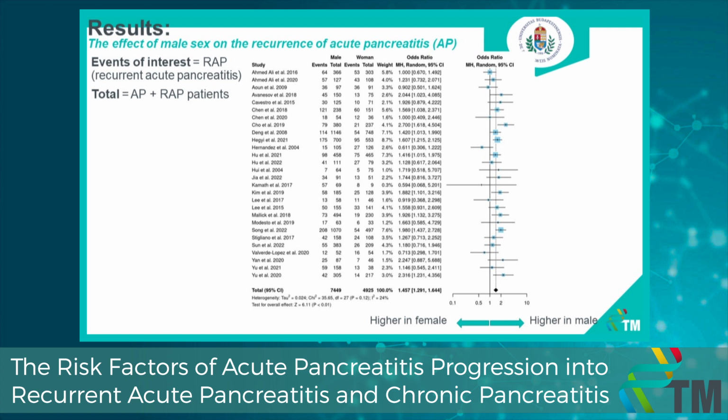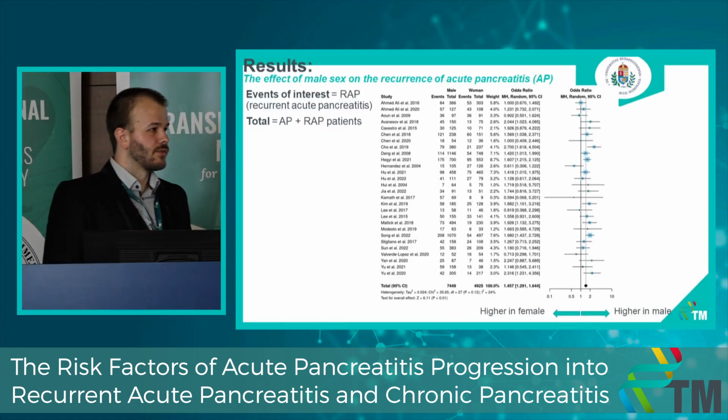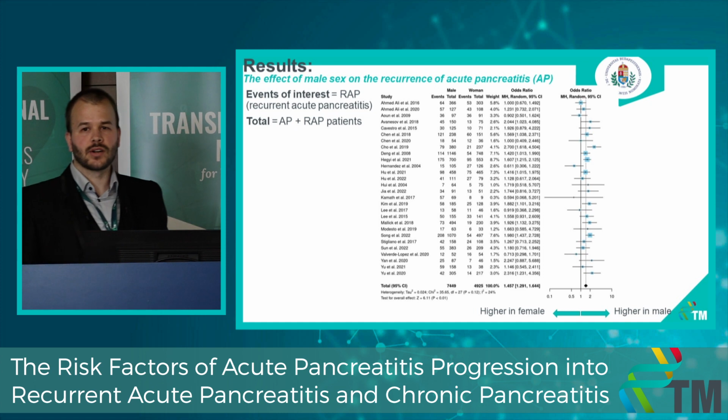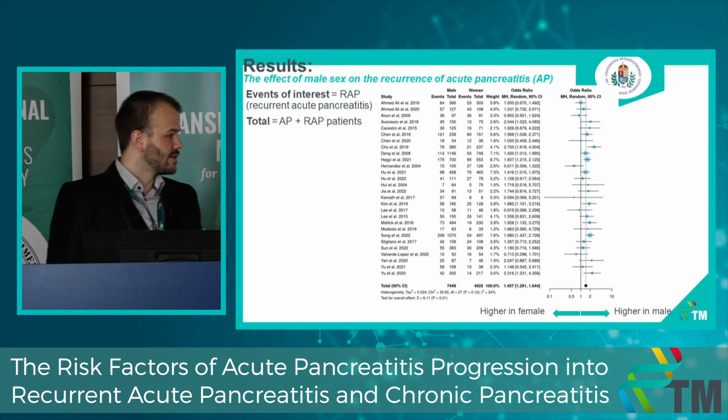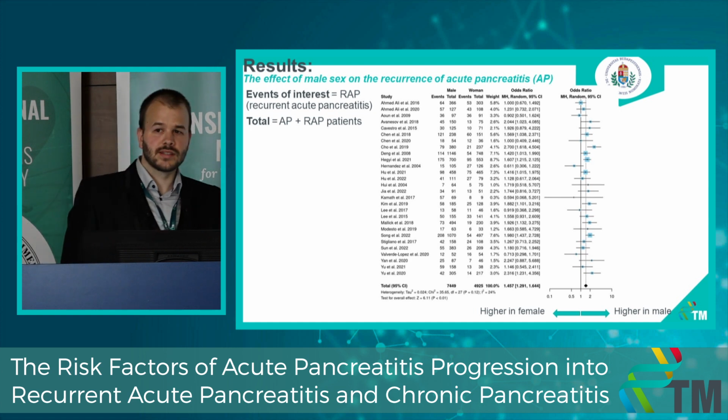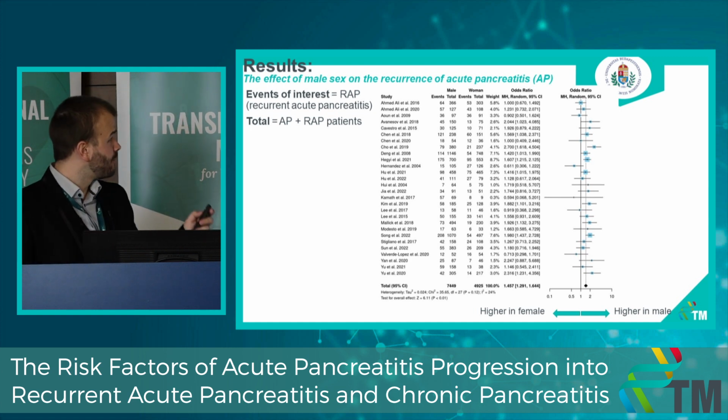in this analysis. As we anticipated considerable between-study heterogeneity, a random effects model was used to pool effect sizes, and for the effect size measure, we used odds ratio with 95% confidence interval. The pooled ratio here is 1.45 with low heterogeneity. This result means that male patients have a 45% higher risk of developing recurrent acute pancreatitis compared to female patients. And since the confidence interval does not include 1, this result is statistically significant.